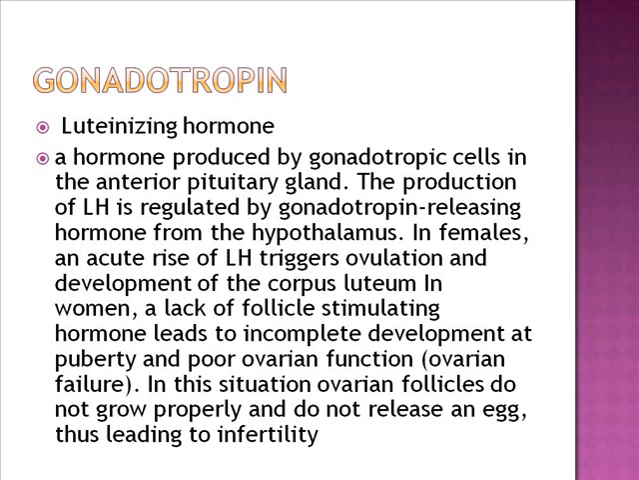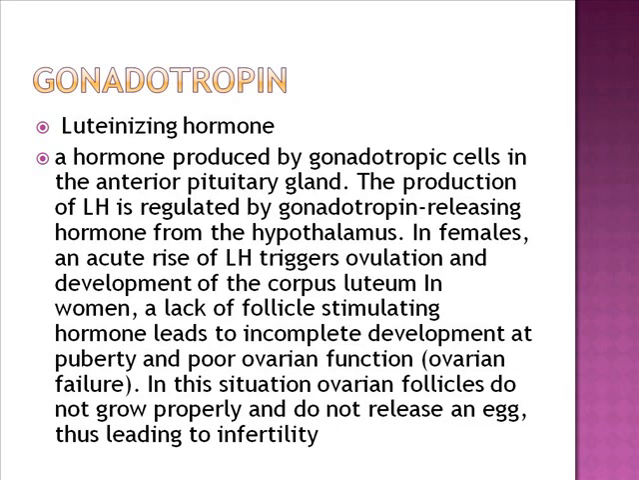The gonadotropin includes luteinizing hormone and follicle stimulating hormone. Luteinizing hormone is a hormone produced by gonadotrophic cells in the anterior pituitary gland. The production of LH is regulated by gonadotropin releasing hormone from the hypothalamus. In females, an acute rise of LH triggers ovulation and development of corpus luteum.